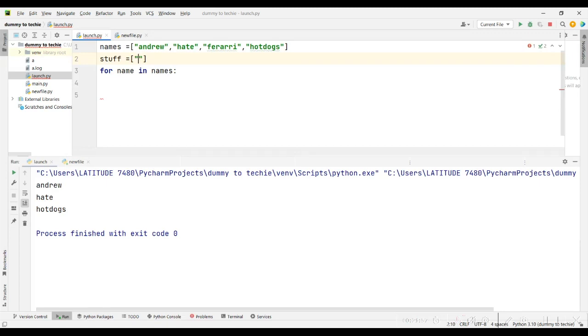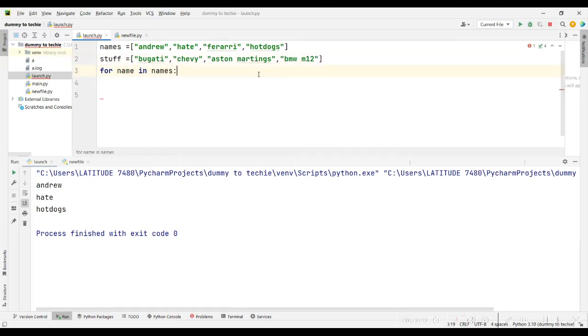A list of cars: Bugatti, Chevy, Aston Martins, BMW M12. Okay, so we have a bunch of cars and stuff.